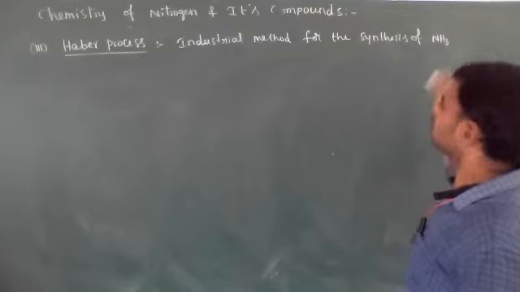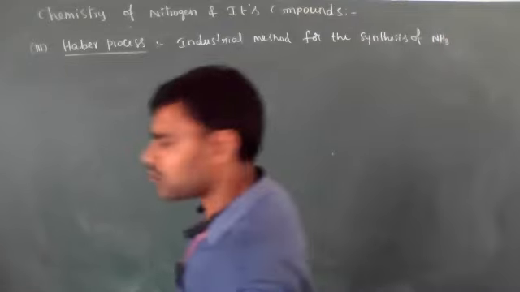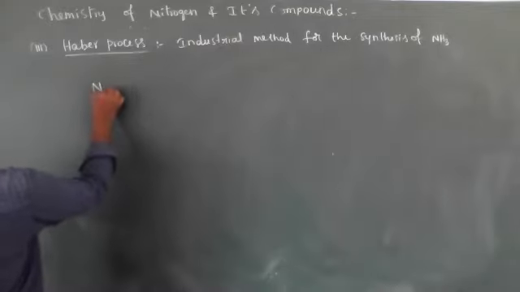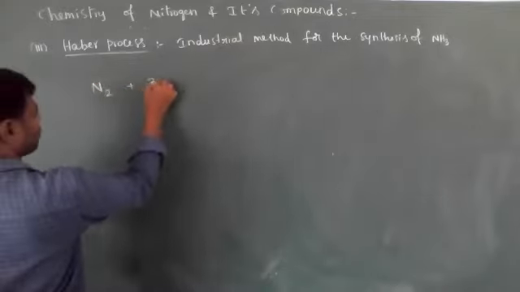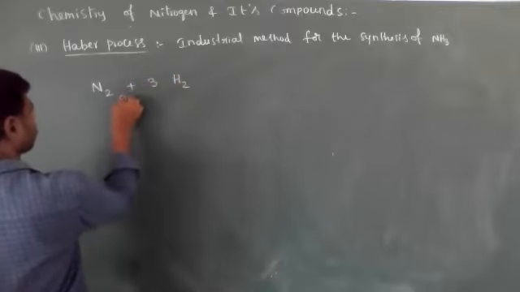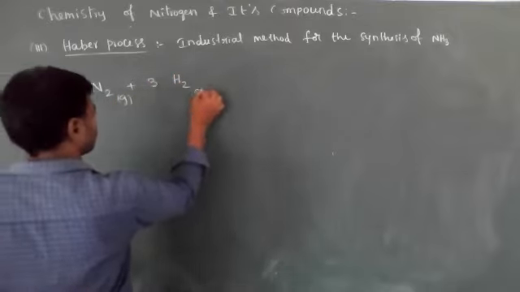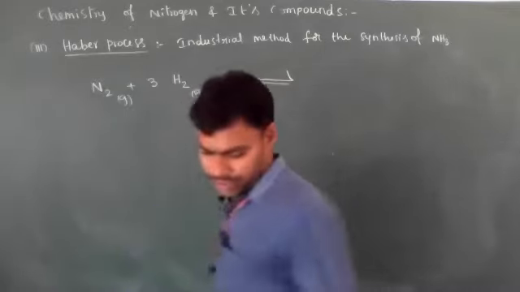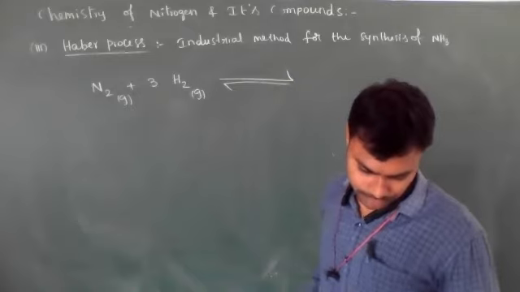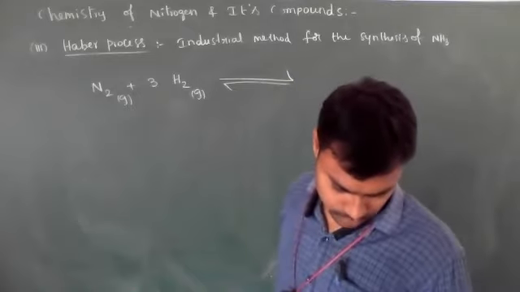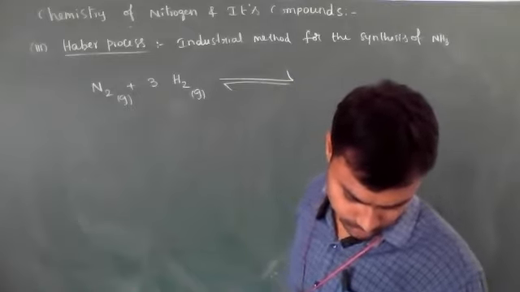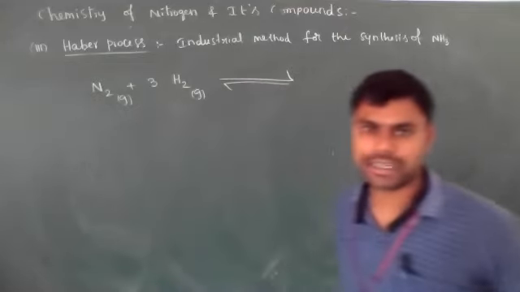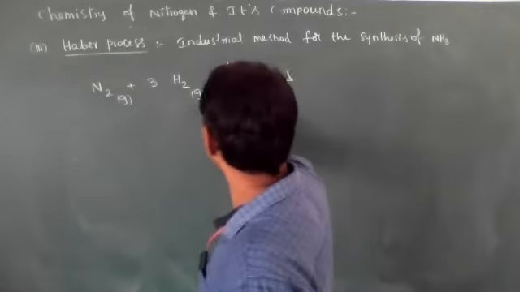For the synthesis of NH3 ammonia gas, see this chemical reaction: N2 gas combines with 3 moles of hydrogen gas in the presence of a catalyst. What is the catalyst we are using?